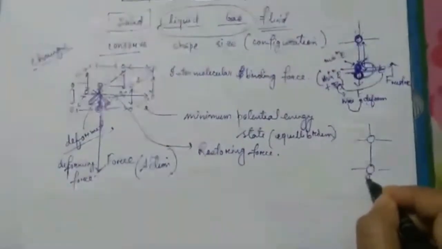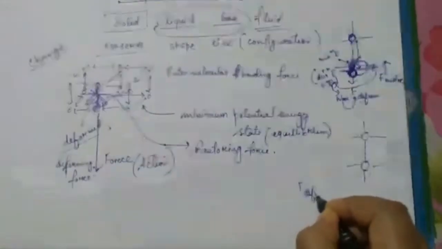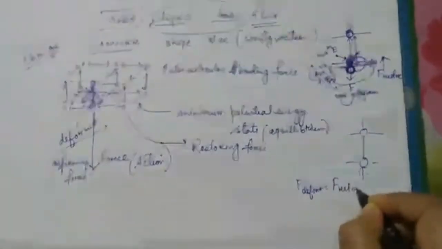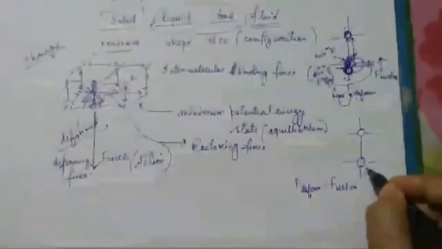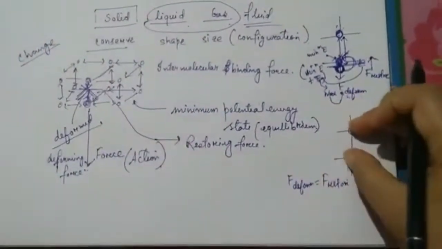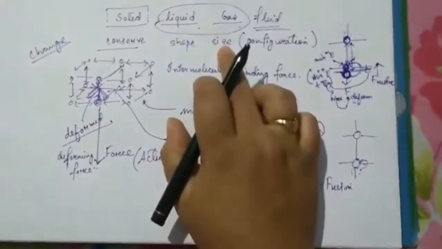So suppose it has come back to this position. If F deforming is equal to F restoring, then it will go back to its initial position, and the body will retain its original configuration. Original configuration means shape as well as size.